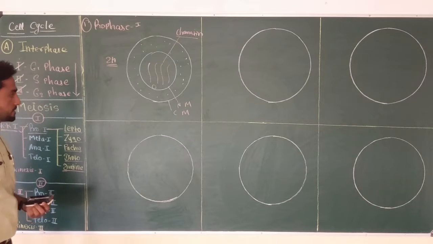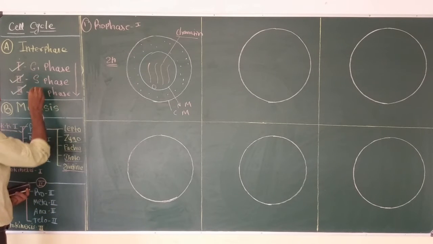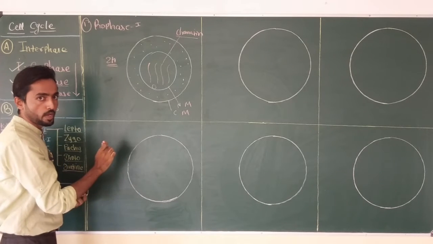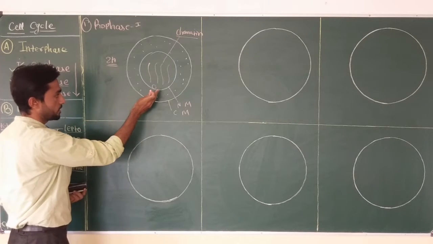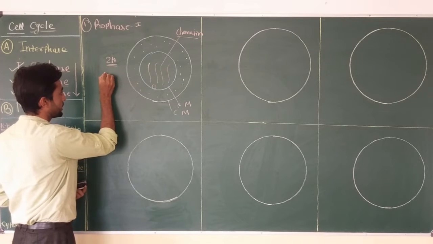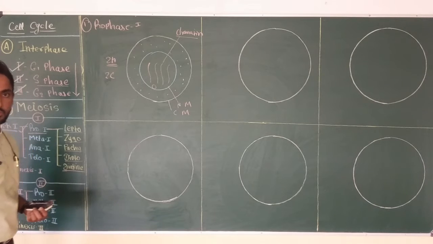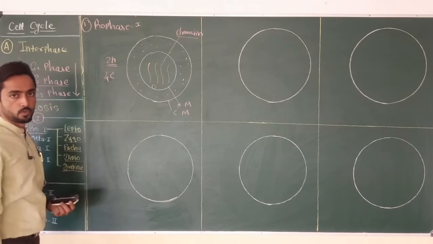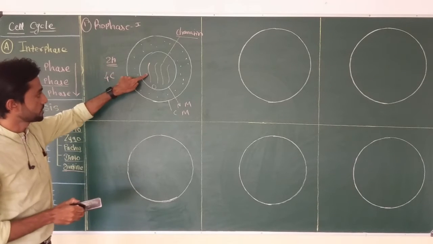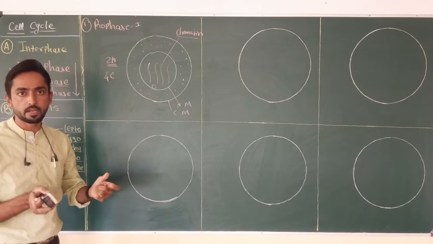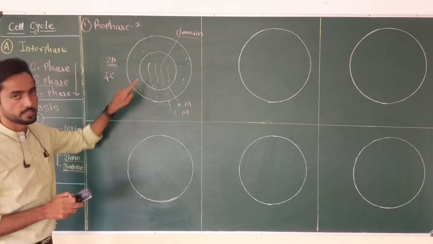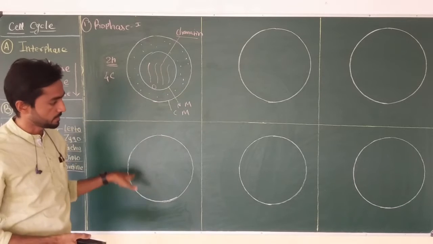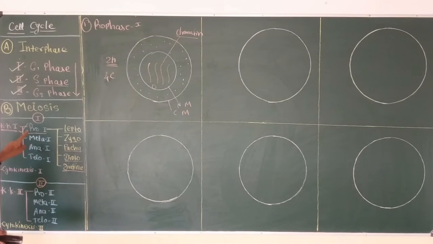As the cell is coming from G1, S and G2 phases, S phase leads to replication of the DNA. So this cell will have double DNA. Generally in a normal cell, the DNA content is 2C, but now in this case DNA is 4C. The chromosomes are still attached at the centromere, that means they haven't divided, but the DNA content of the cell is double. And now this cell is ready to enter the subphases of prophase.